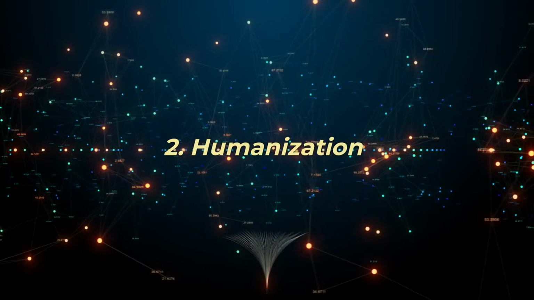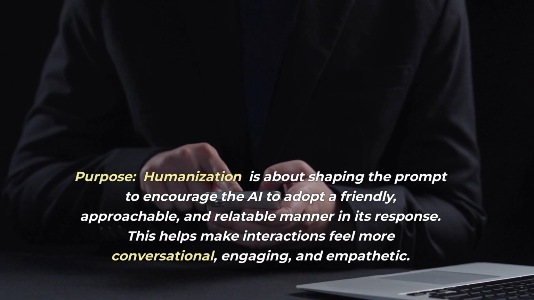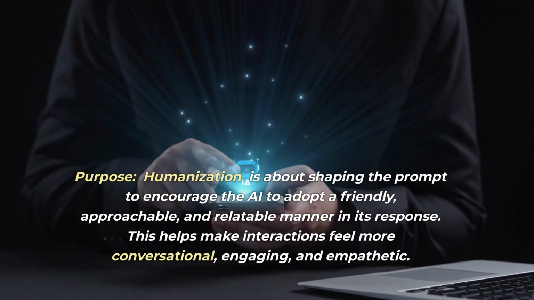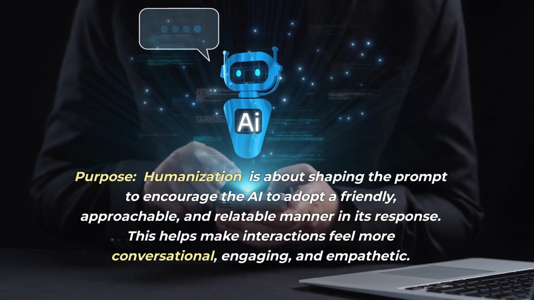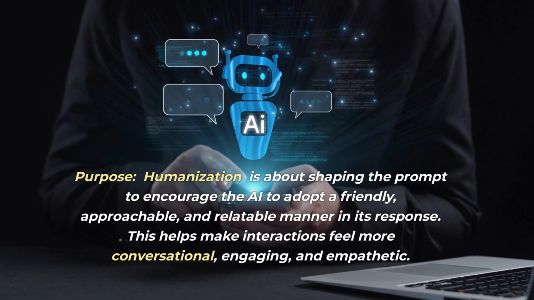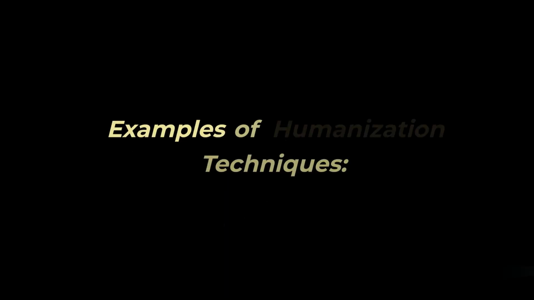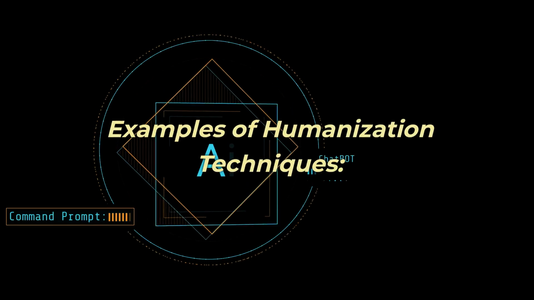2. Humanization. Purpose: Humanization is about shaping the prompt to encourage the AI to adopt a friendly, approachable, and relatable manner in its response. This helps make interactions feel more conversational, engaging, and empathetic. Examples of humanization techniques.